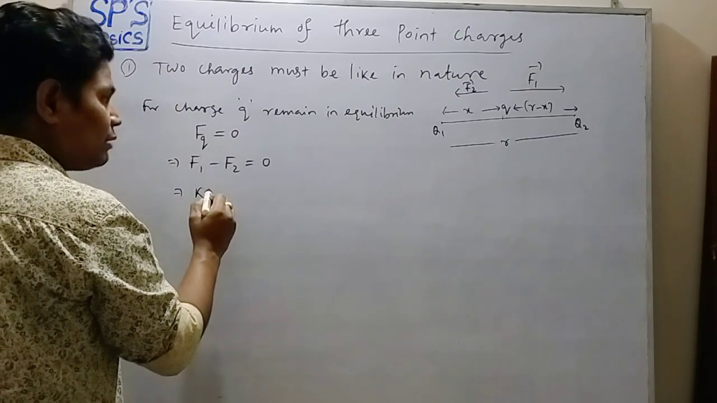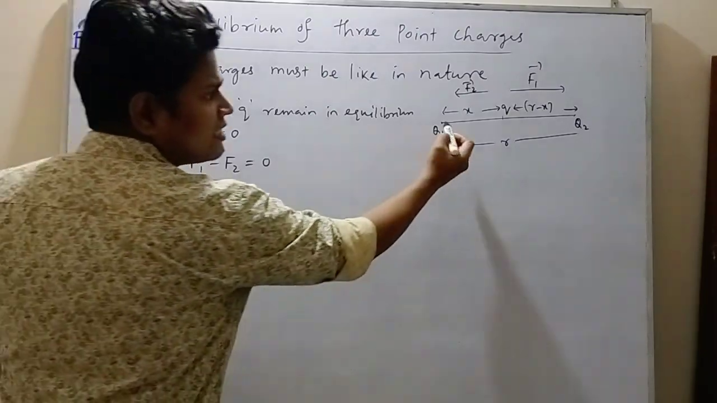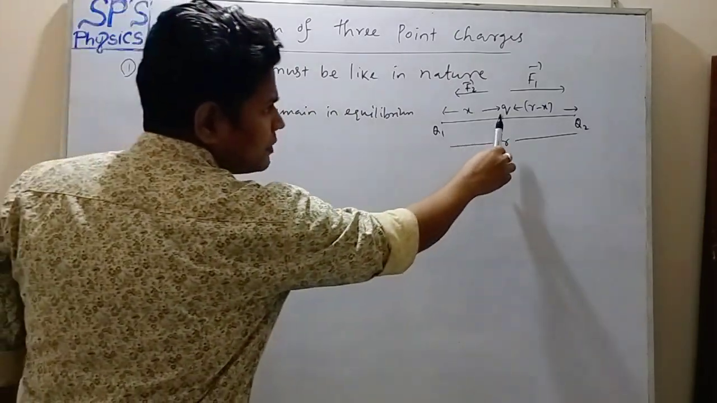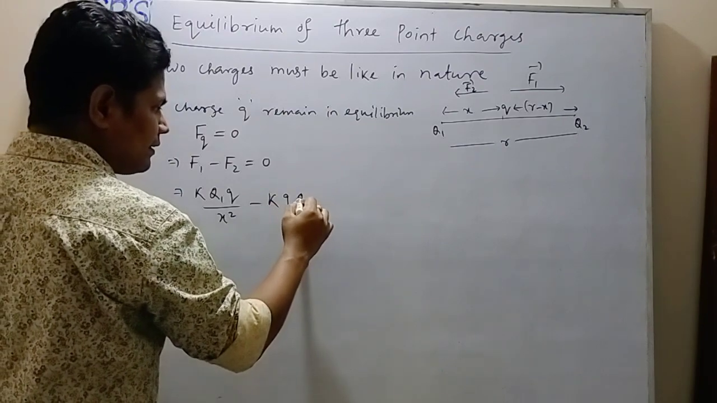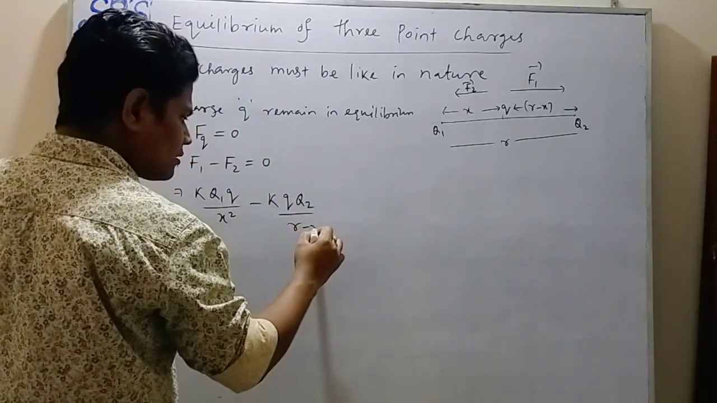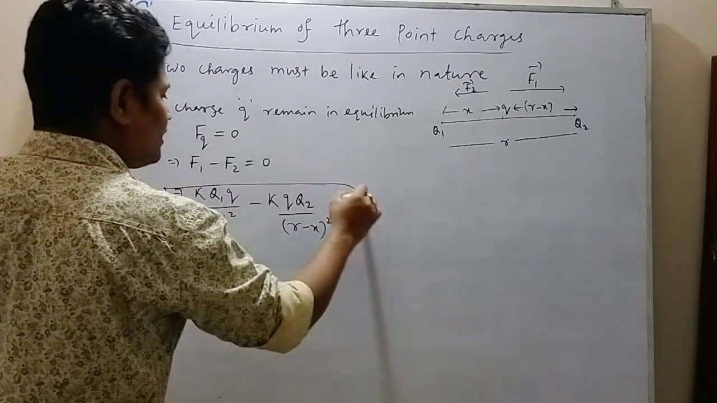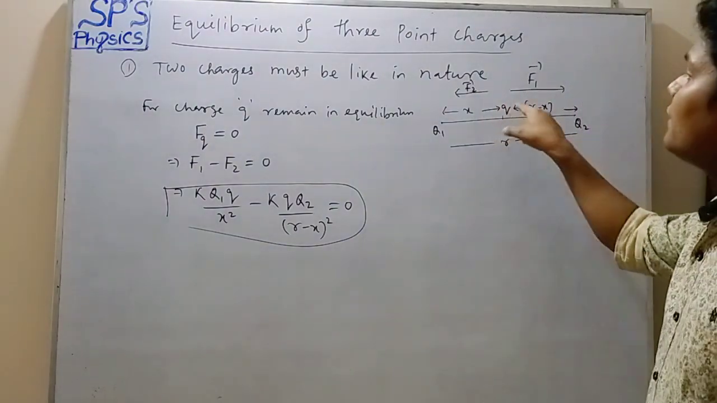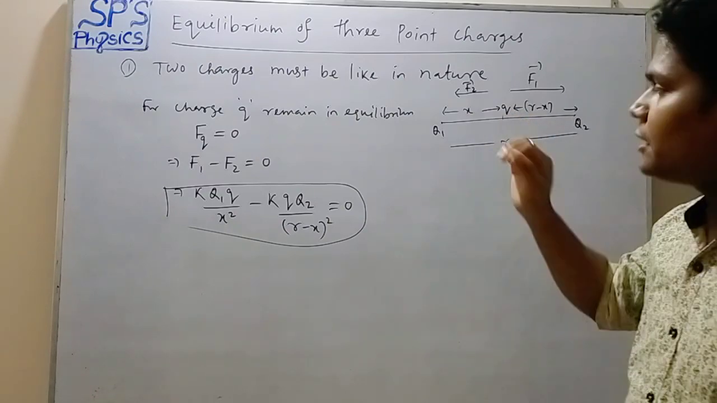K q1 Q upon r squared. Here the distance r is how much? x. That is x squared. Minus F2, the force between Q and Q2. That is K Q into Q2 upon the distance between them, which is r minus x, that is r minus x whole squared, equal to how much? 0. So this is the condition. By applying this we can prove that the charge q remains in equilibrium. That means the net force on charge q is 0. Okay.